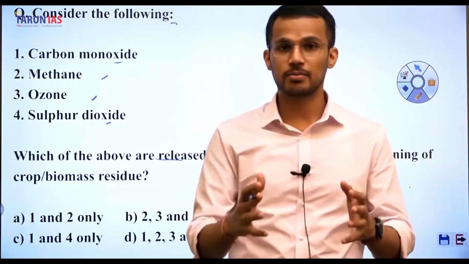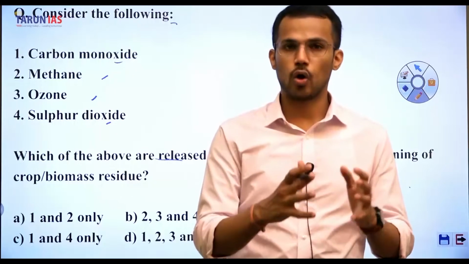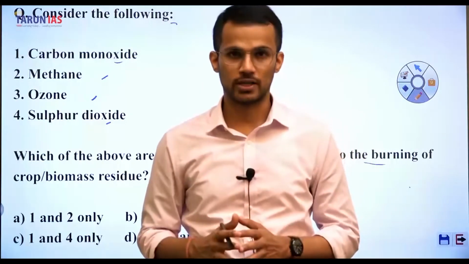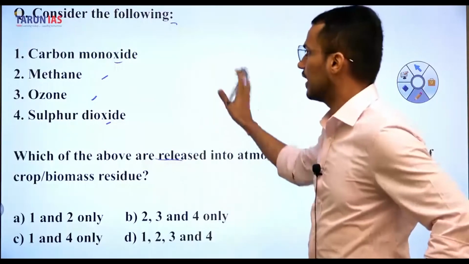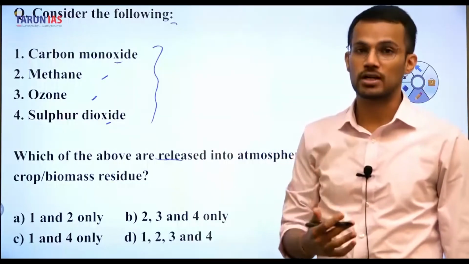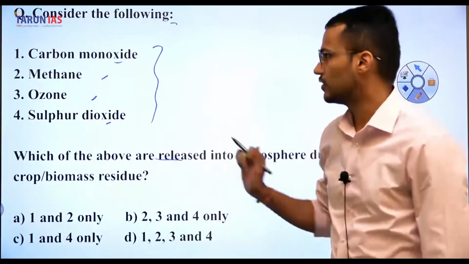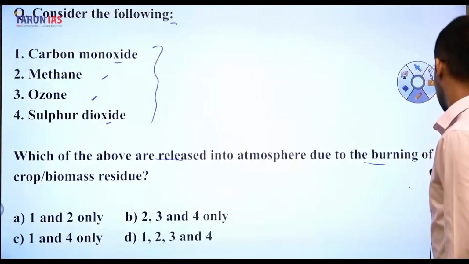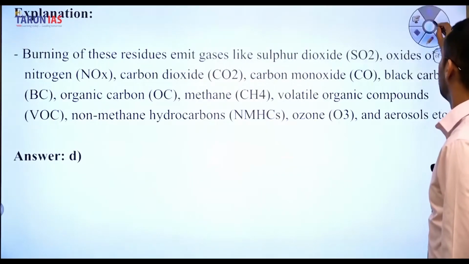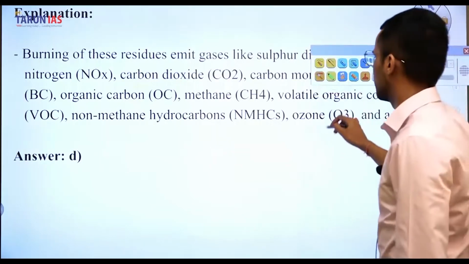So the question was asked from this particular topic because the paddy stubble that is being burned during the October-November period is a kind of biomass. So, what kind of gases are released as a result of burning up of biomass or crop residue? That is the question. So, let us discuss this question. As a result of burning up of biomass, all these gases are released.